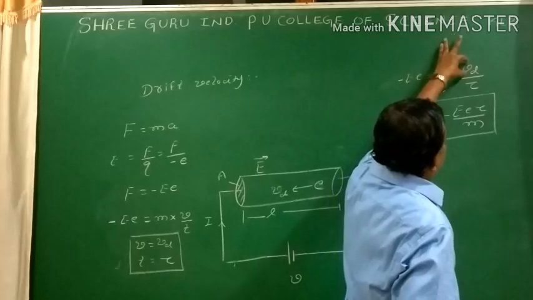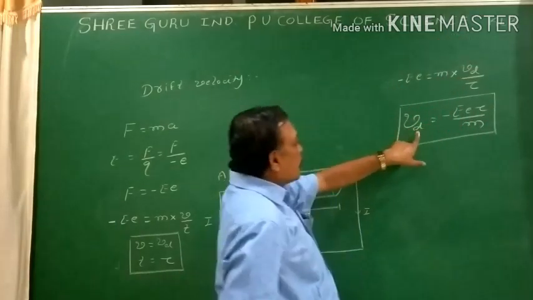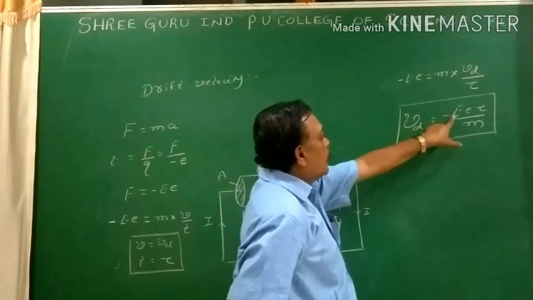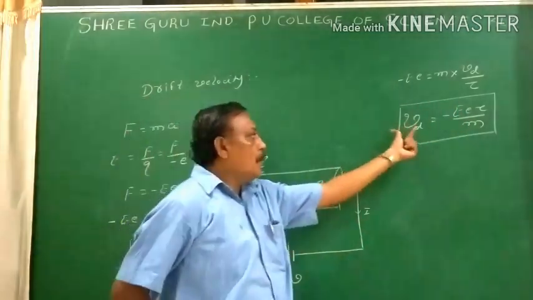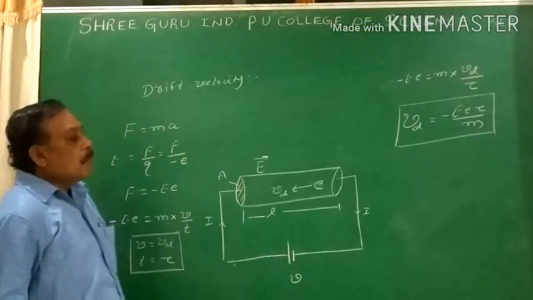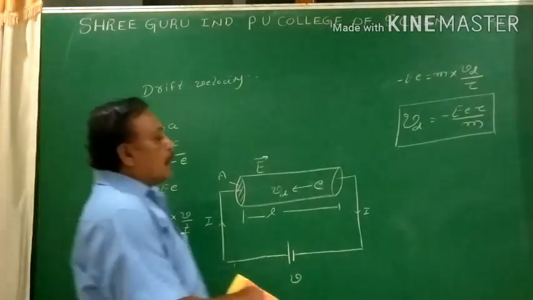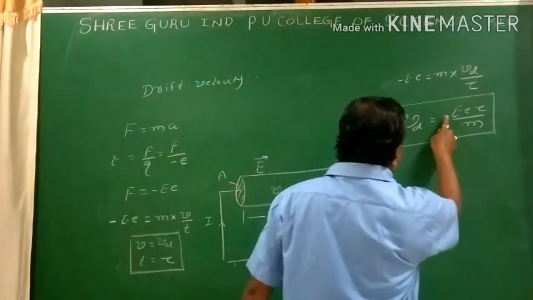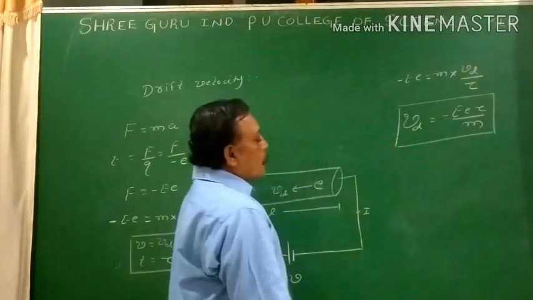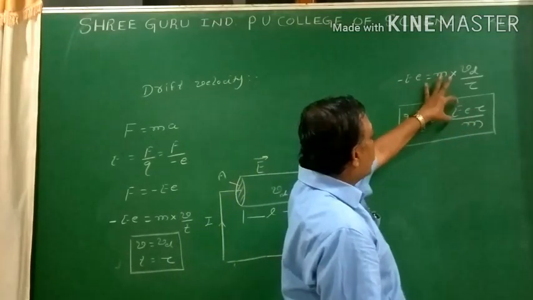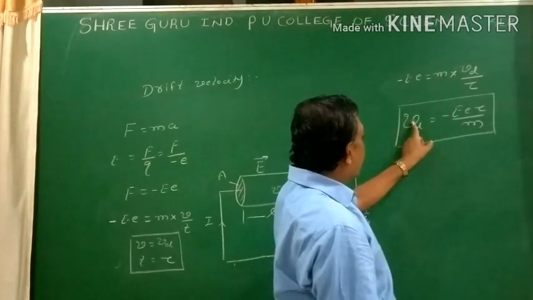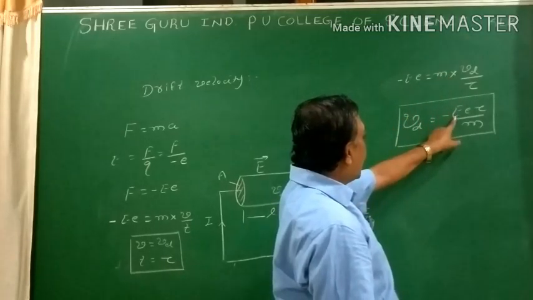I need the expression for drift velocity. Drift velocity Vd equals minus e into E tau divided by m. Now this is the expression for drift velocity. From the equation it is clear that e, tau and m are constant factors. There is a relation between the drift velocity and E, that is directly proportional.